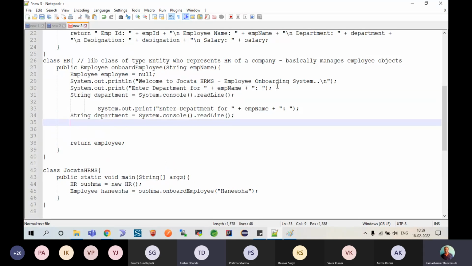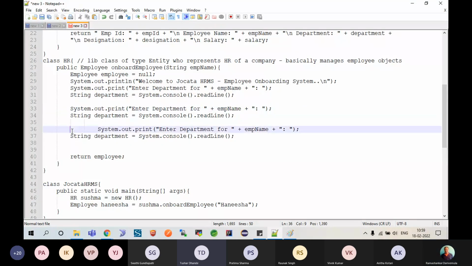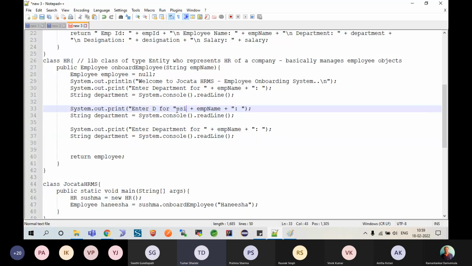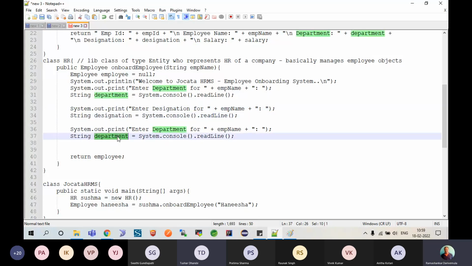But I have a designation and I have a salary. Department, designation, and salary. Okay, and then here this will be designation, and then here it is going to be your double salary.